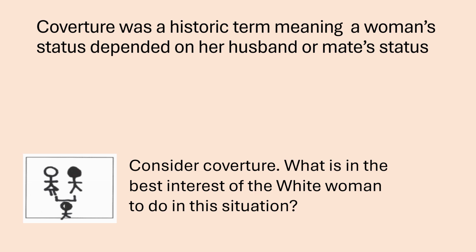What coverture is eventually going to do is create a deterrent to prevent the white woman from engaging in any sort of relationship with the black male. And in a situation where the individuals are caught in a relationship, that would potentially mean that this individual's life is going to be threatened, which increases the likelihood that the white female is going to have to argue that this was against her desire.